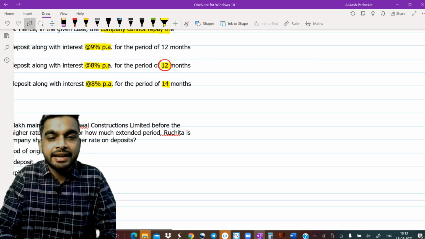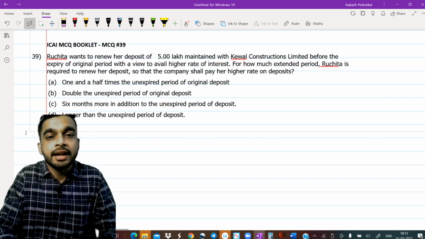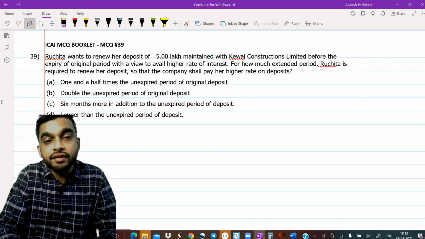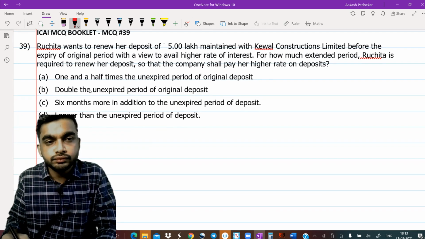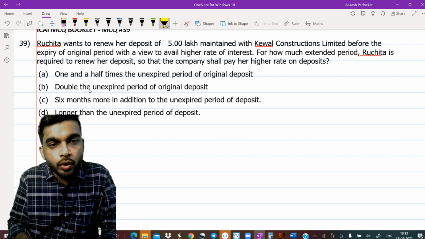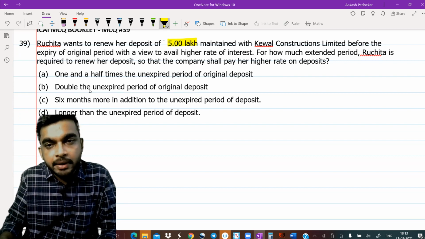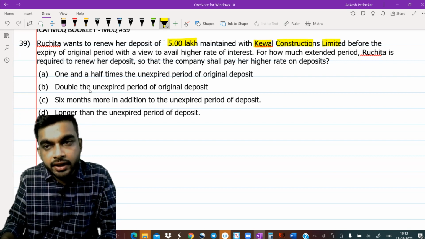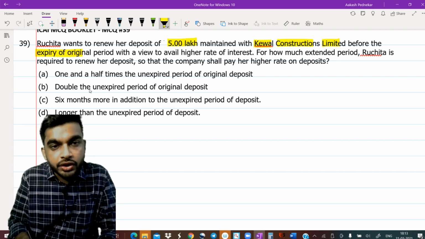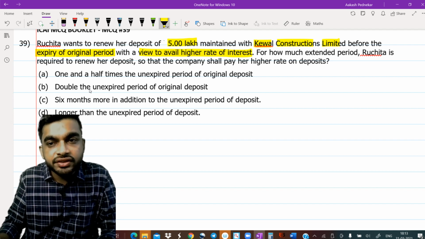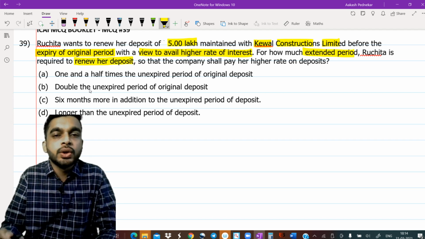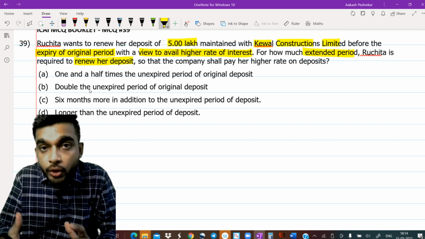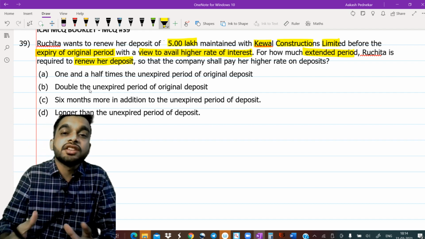Okay. Let's look at the exam MCQ now. Guys, in your MCQ booklet, this point is covered in MCQ number 39. Okay. See. Ruchita wants to renew her deposit of 5 lakh maintained with Keval Constructions Limited before the expiry of original period with a view to avail higher rate of interest. For how much extended period Ruchita is required to renew her deposit? We know that the answer is longer than the unexpired period.